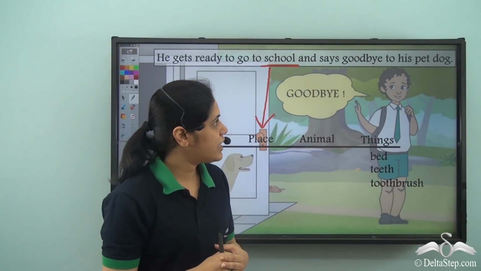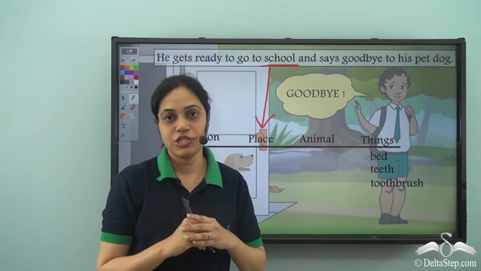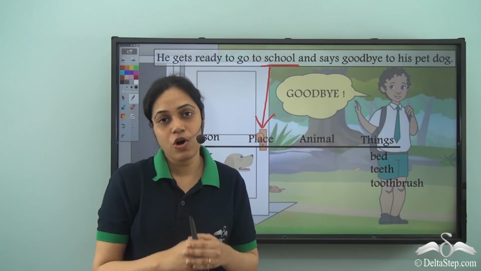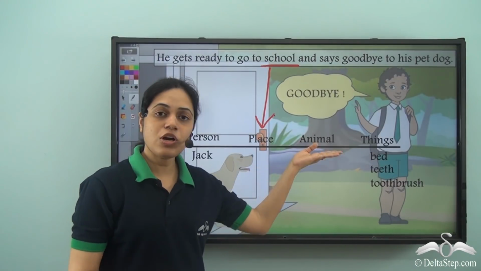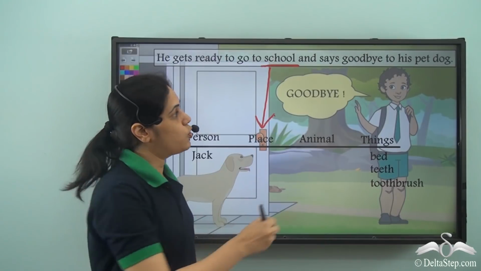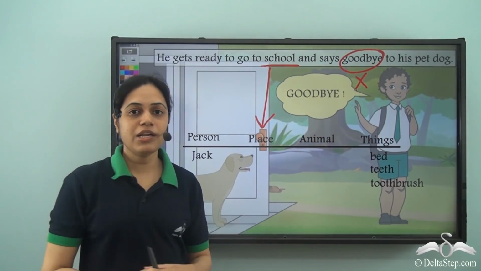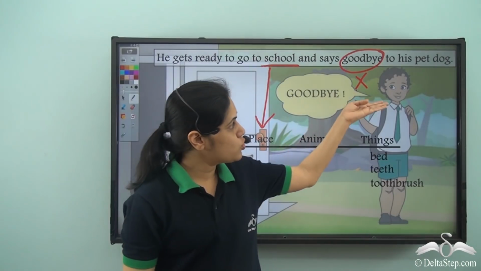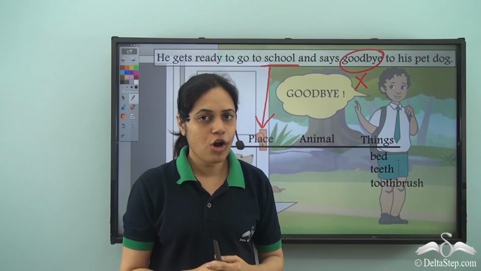And says goodbye. So remember, goodbye is not a naming word. It is not naming a person. It is not naming a place. It is not naming an animal. And it's not naming a thing as well. So goodbye is not a naming word. Now what is dog?